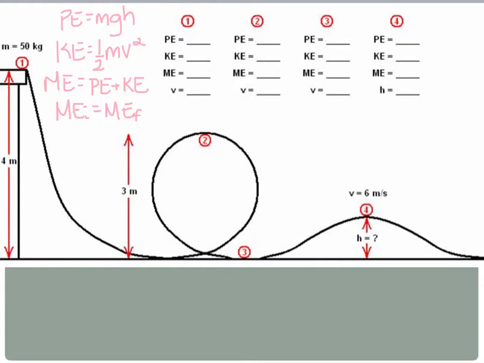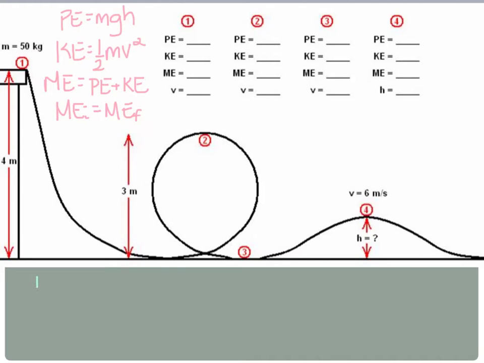So this is a classic example of solving using conservation of mechanical energy. What we have here is essentially like a roller coaster for a ball, and we've got its mass up here, 50 kilograms, and the ball is going to roll down. And during this whole time, we'll use conservation of mechanical energy. I've written the equation here. So what we need to do first is find out what it is at this first point.